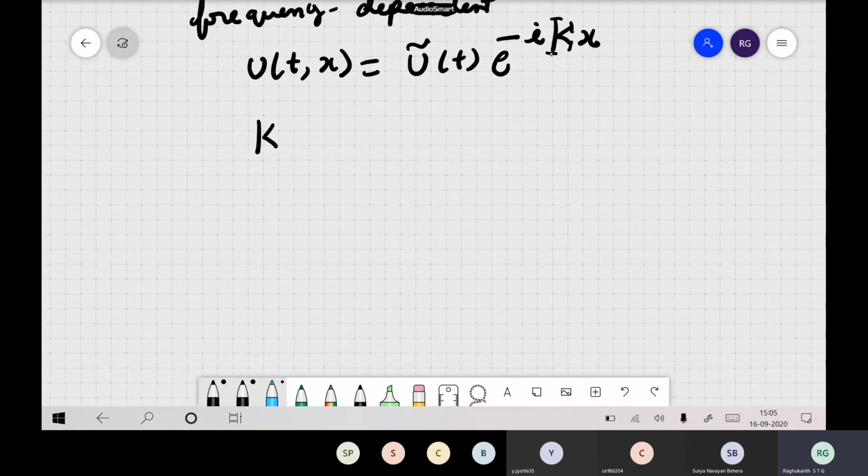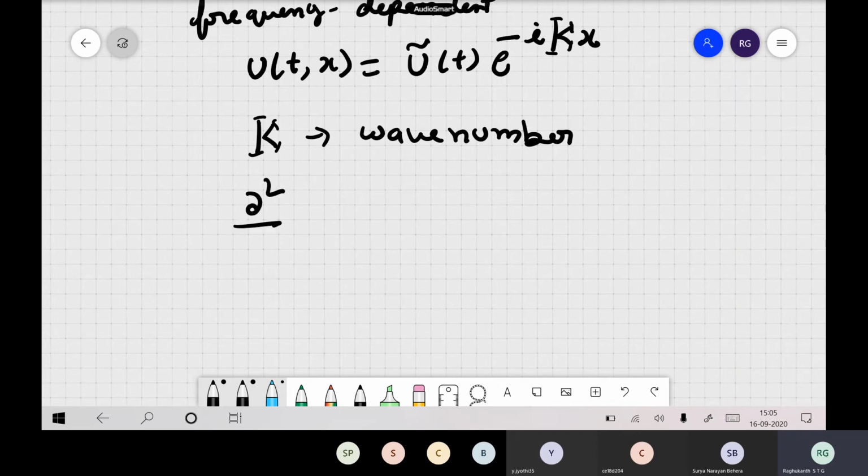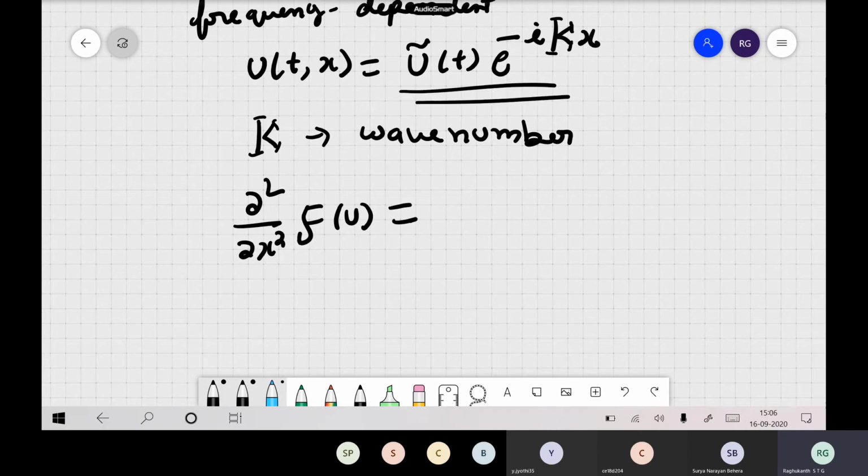I am denoting it by this type of symbol. Now we substitute this in our equation. The k comes outside, so k² multiplies the same function of u, and that cancels. You can write the expression as −ω² equal to M(ω)/ρ times −k².